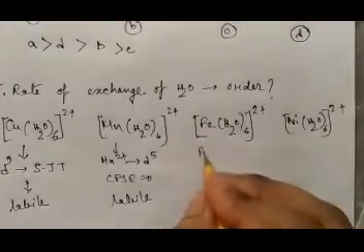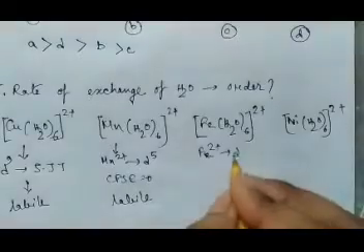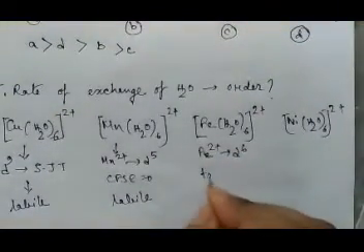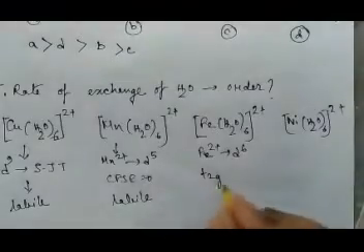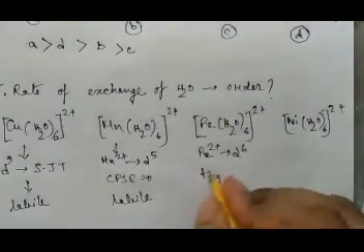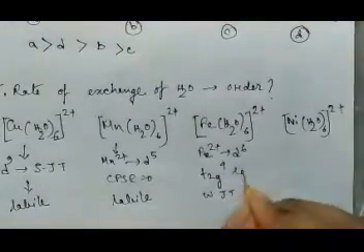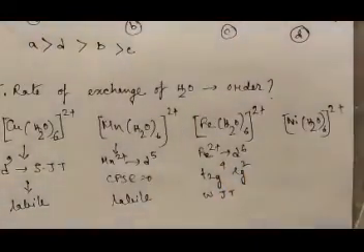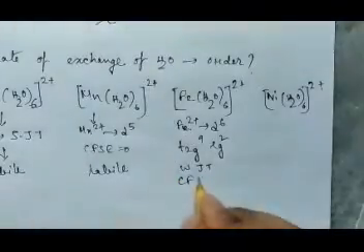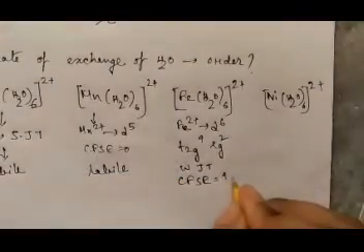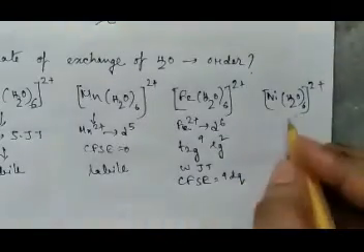Now for iron 2+, iron 2+ is a d6 system, so what is its configuration? t2g4 eg2. So here it has weak Jahn-Teller distortion. Then you have to find out CFSE. CFSE is 4 Dq. Please check it by yourself.